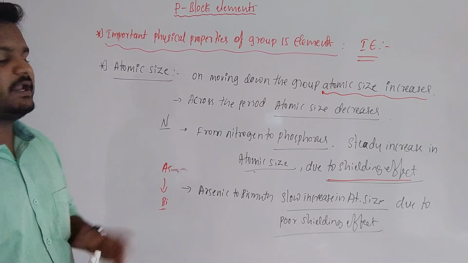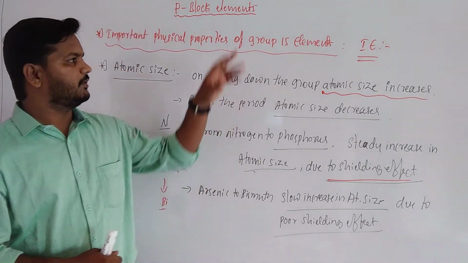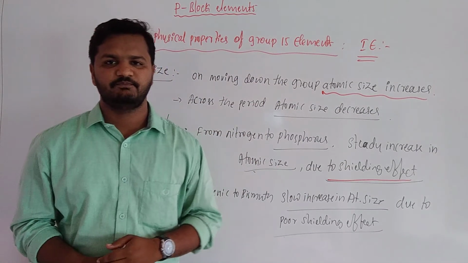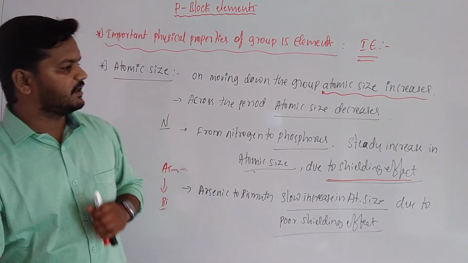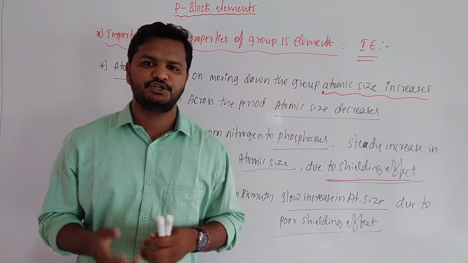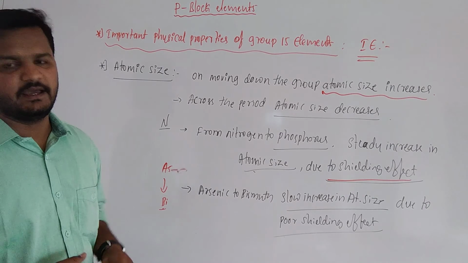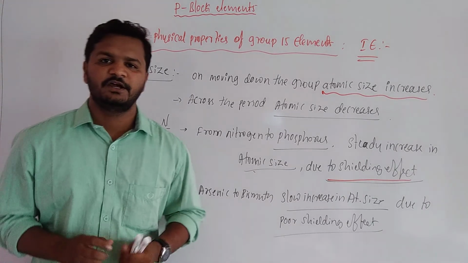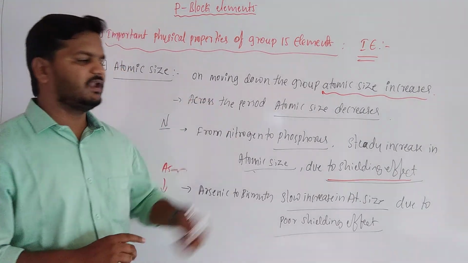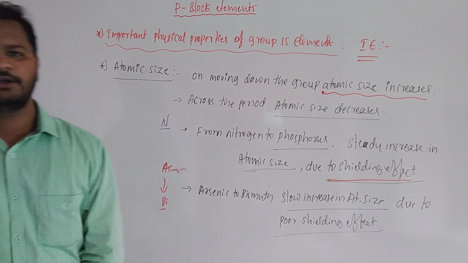And next, electronegativity. Nitrogen is the third most electronegative element in the periodic table. On moving down the group from nitrogen to bismuth, electronegativity decreases. And next, density: from nitrogen to bismuth, density increases due to the increase in atomic size and in the number of electrons. And physical state: nitrogen is gaseous in nature and all the others are solid. This is about the basic properties of group 15 elements.